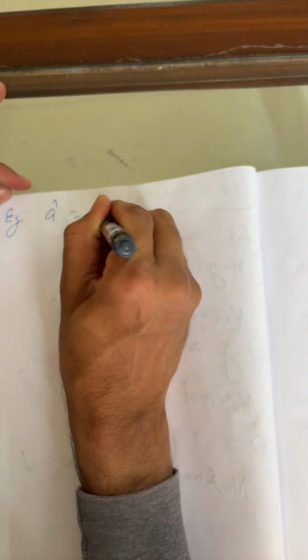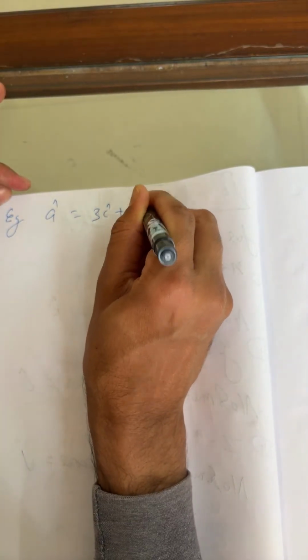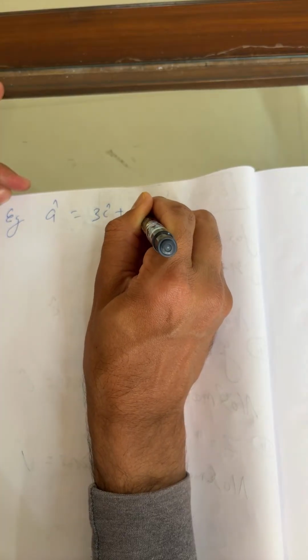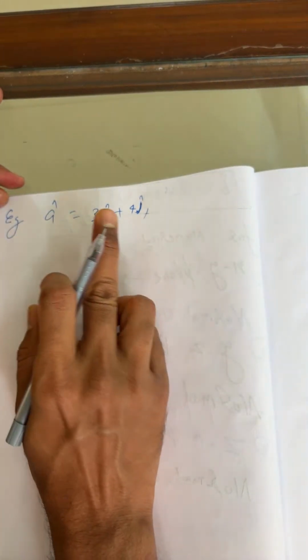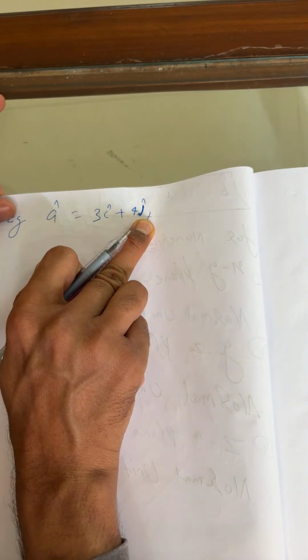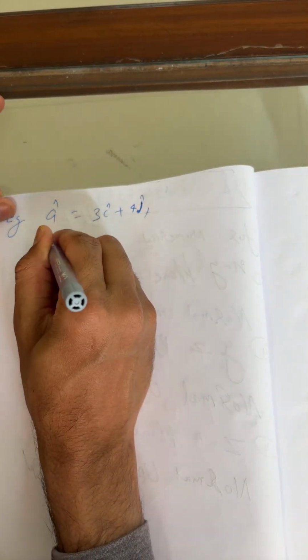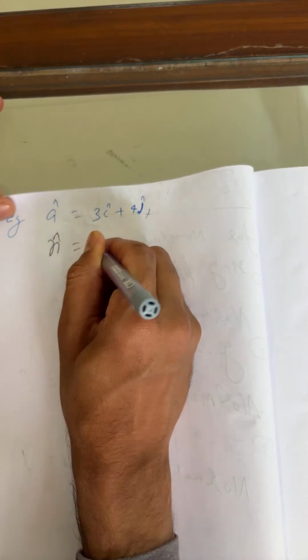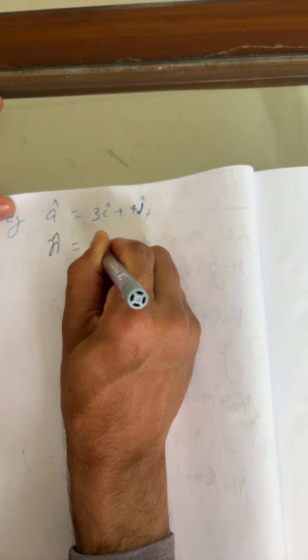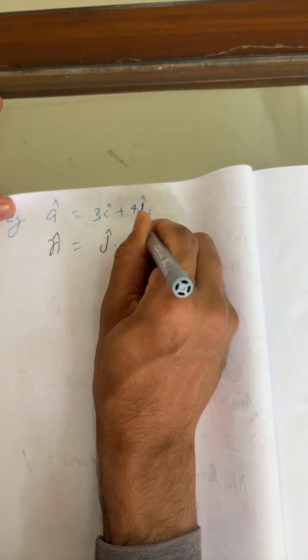It's easy data: 3i cap plus 4j cap. Here i and j are directional vectors. They already mention the normal vector direction here, that is j cap only.